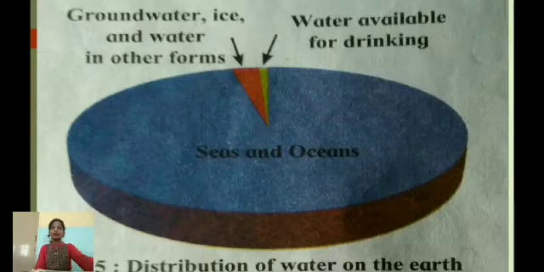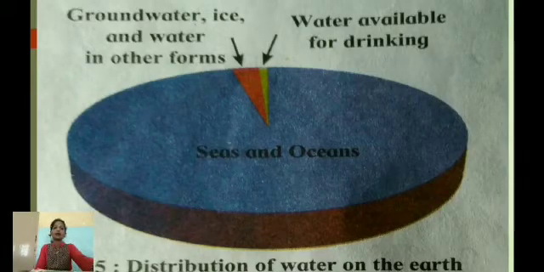Now, let us learn about the distribution of water on the earth. The seas and the oceans occupy 97% of the total earth's surface, whereas groundwater, ice and water in other forms occupies 2.7%, and a very small quantity of water, that is 0.3%, is available for drinking.